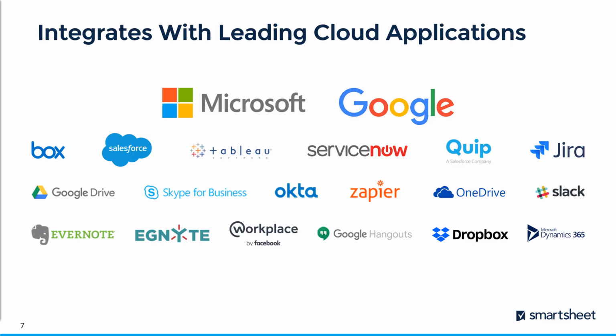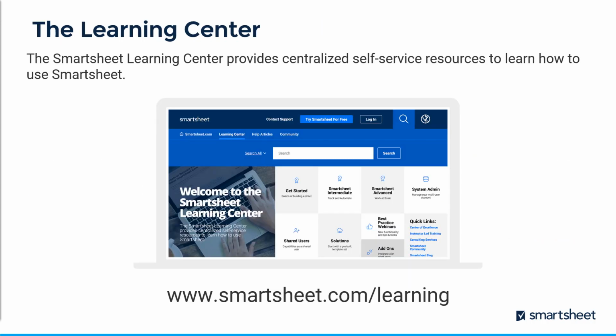Smartsheet also seamlessly integrates with many of the other business tools that you use on a daily basis, which allows you to get work done in context without having to switch from one app to the next or having to copy and paste critical information. So if you use Microsoft Office 365 or Google or Dropbox or Jira or Salesforce, Smartsheet makes that transition of information seamless and easy. And as I mentioned, this is just one of thousands of possibilities for how to use Smartsheet to help you and your team drive achievement across your organization.